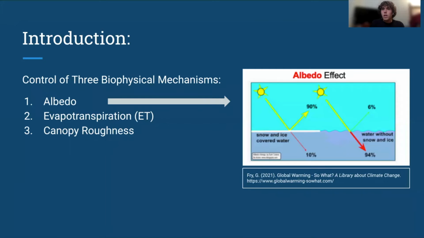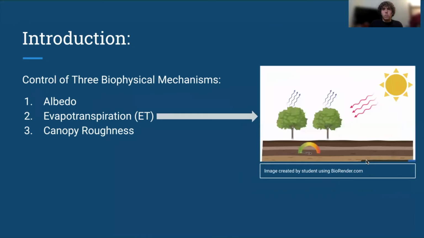Albedo basically demonstrates that the foliage absorbs a lot of the heat due to being a darker green and chlorophyll. They also demonstrate that forests play a role in evapotranspiration, where they form clouds that reflect the sun's radiation from the surface of the earth.